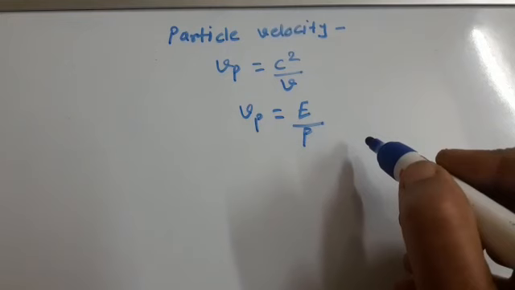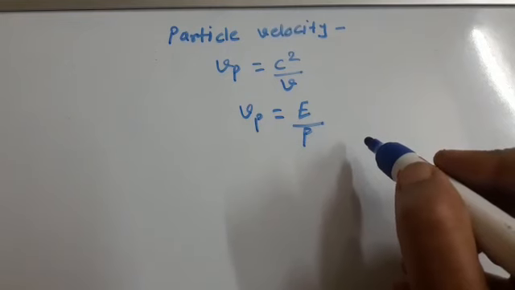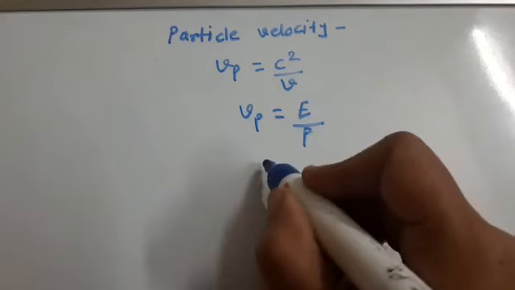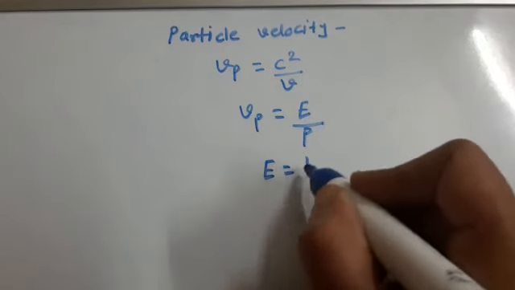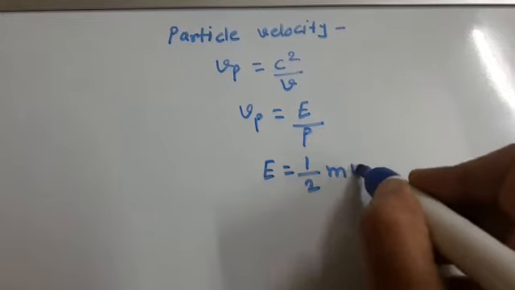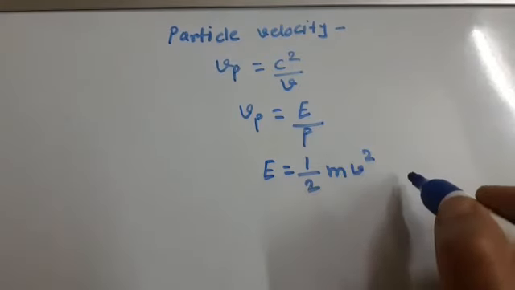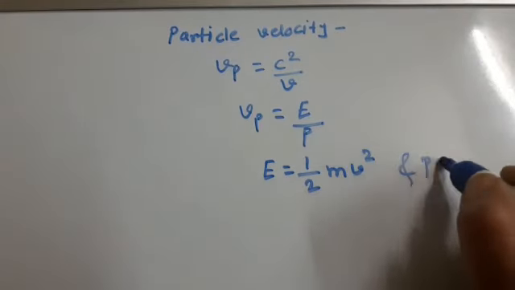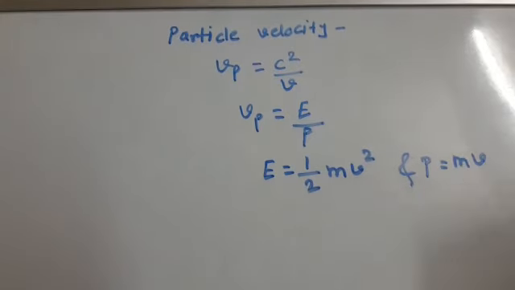For a moving particle of mass m with velocity v, E is equal to 1/2 mv square and p is equal to mv.